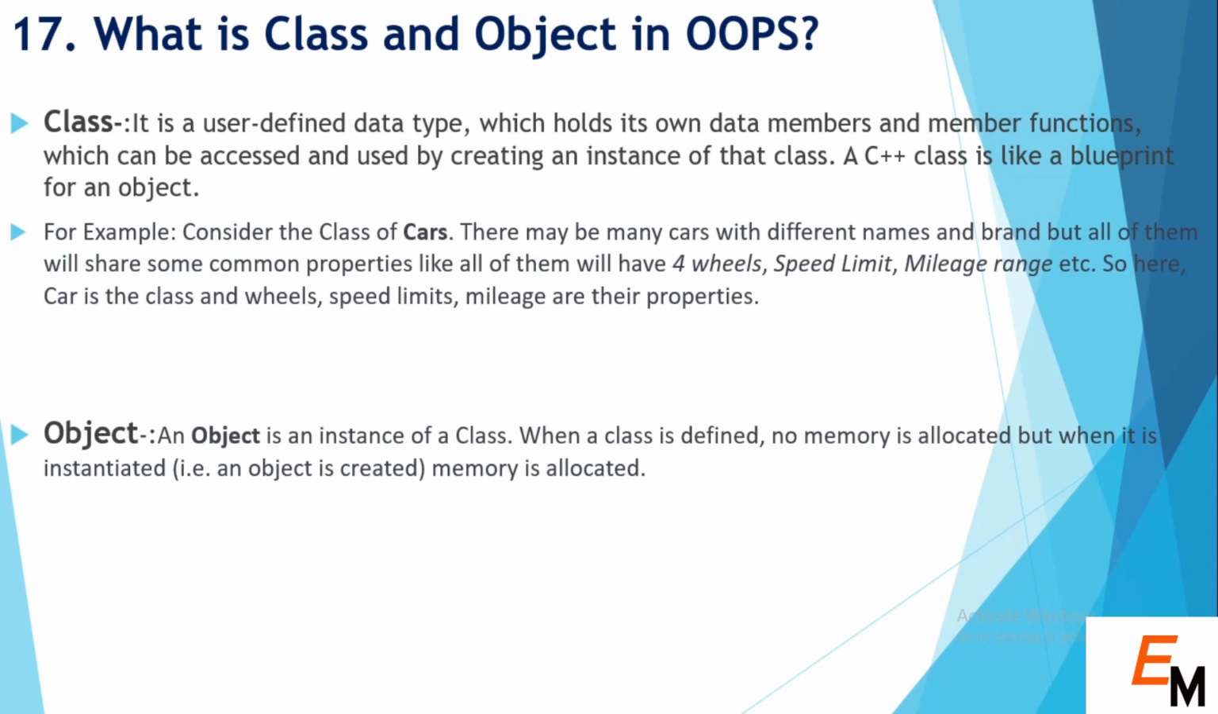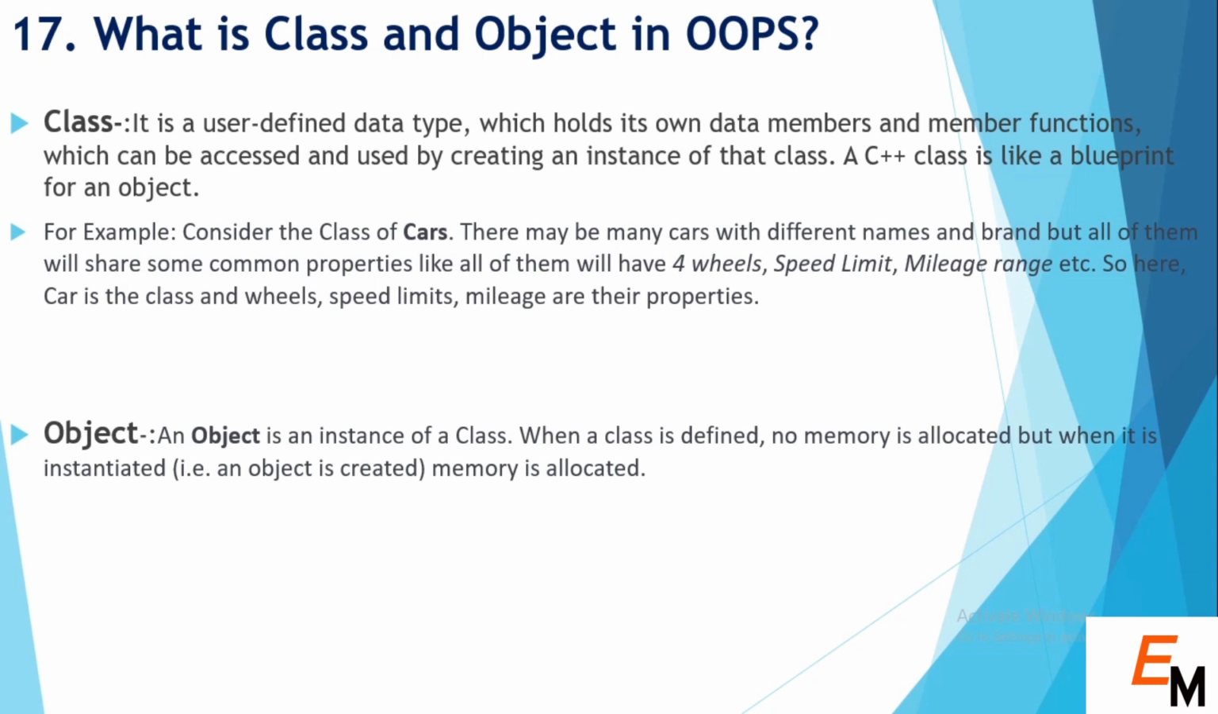So the next question is, what are class and object in OOPS? A class is a user defined data type which holds its own data members and member functions, which can be accessed and used by creating an instance of that class. A C++ class is like a blueprint of an object. If we take the example of cars, there may be many cars with different names and brands, but they share some common properties, like all of them have four wheels, a speed limit, and a mileage range. So here car is the class, and wheels and speed limit are the properties of the class.